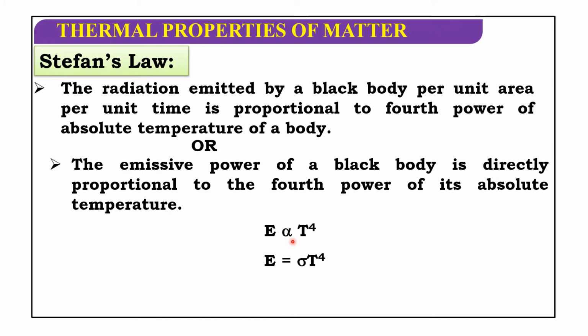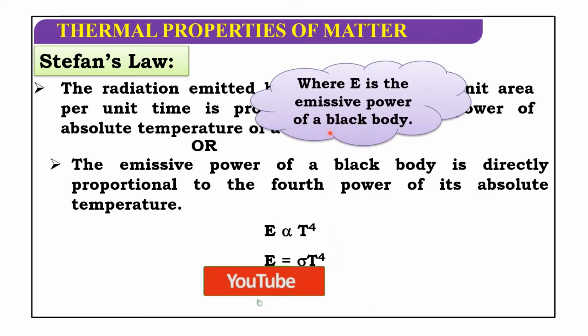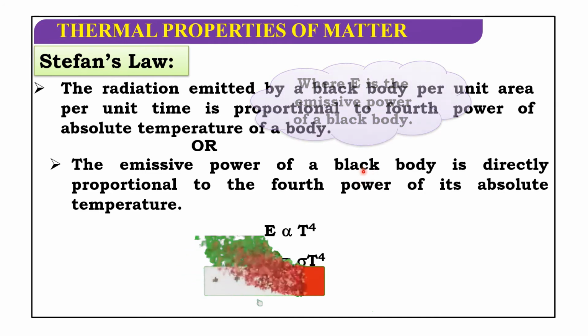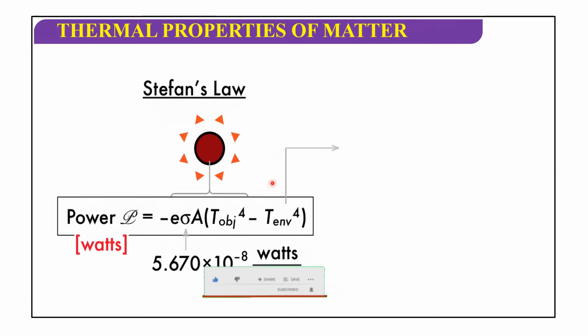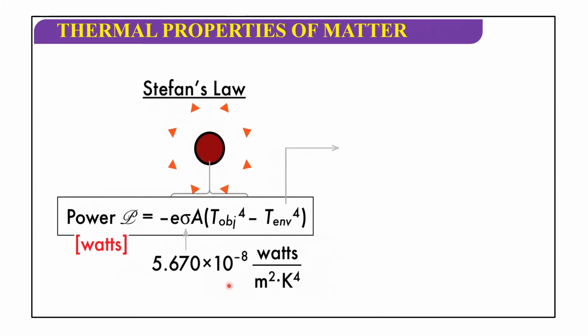If you remove the proportionality, you have to put a constant, that is sigma. E is equal to sigma T power 4, where E is the emissive power of a black body. So, E can be written as Q by A t, that is equal to sigma T power 4. Stefan's law. Here power P is equal to e sigma A (T power 4 minus T power 4).